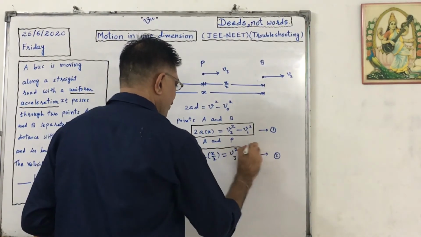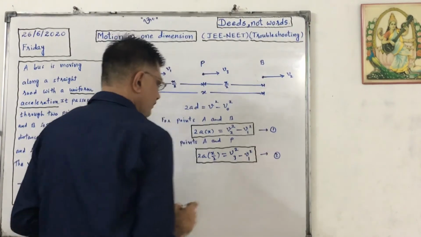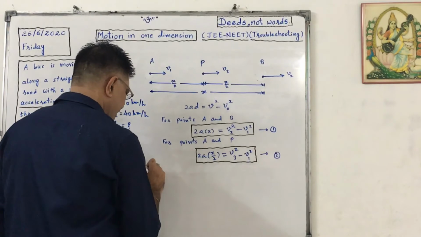This is our equation 2. So if I take the ratio of equation 1 and equation 2.